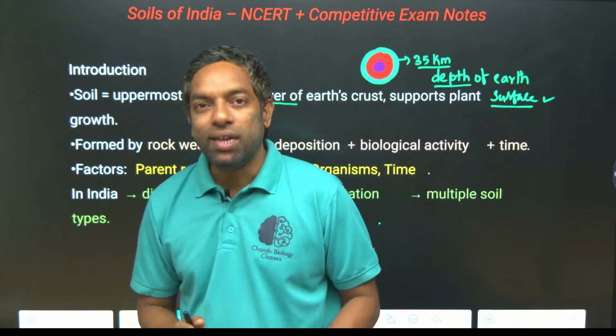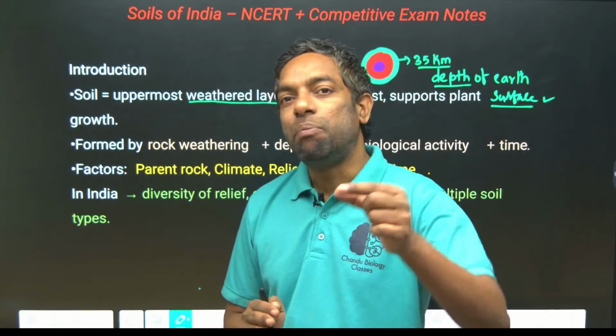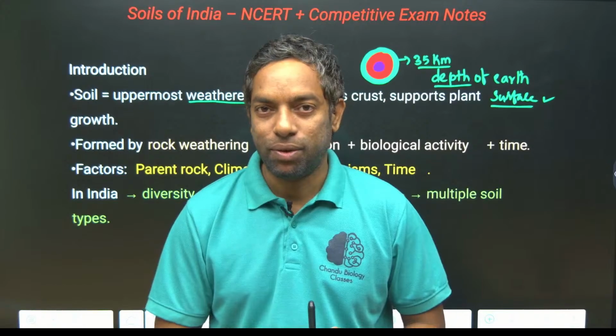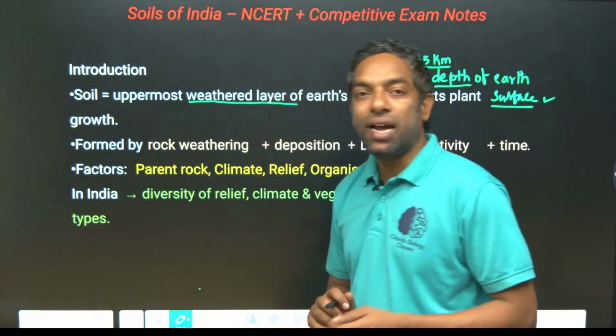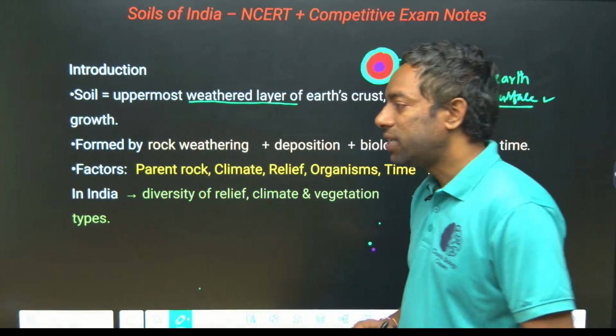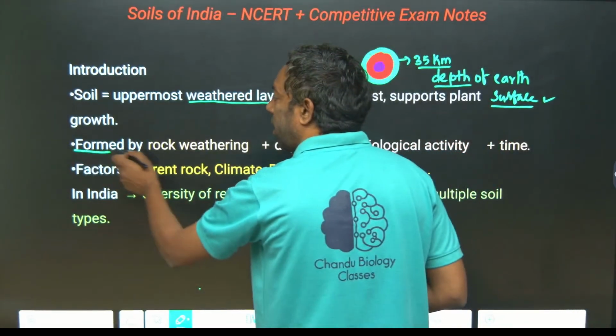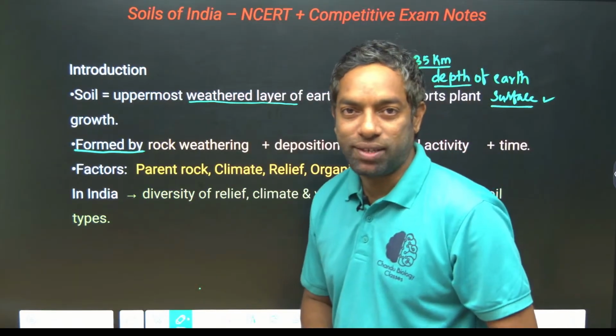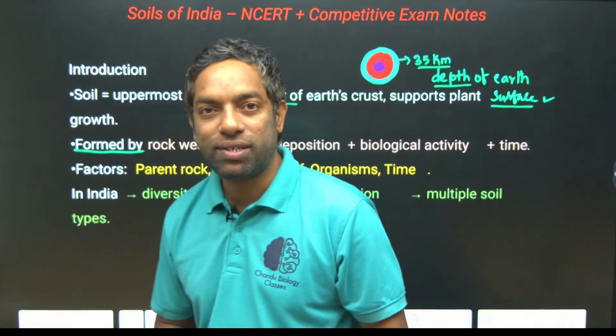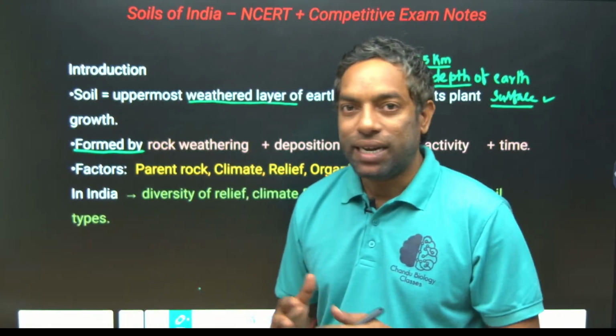The soils, or soil texture, or soil physical features are based on the earth's crust, guys. How is it formed? This is a question they actually asked in a previous year exam. There are different types of soils: red soil, black soil, alluvial soil, and desert soil.